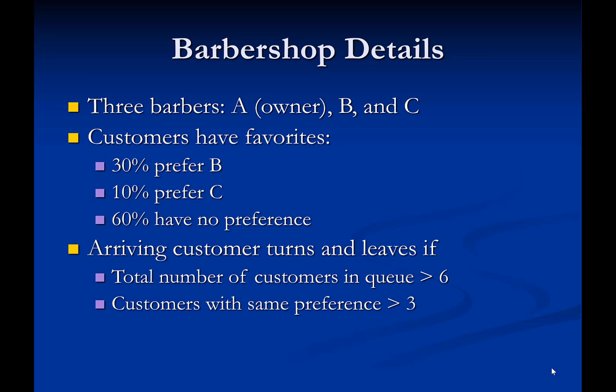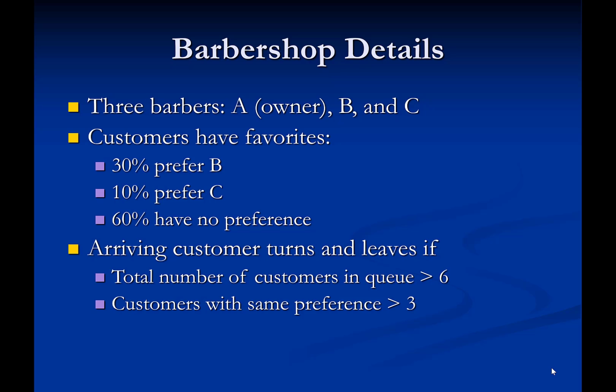In this example, a barbershop has three barbers: A, the owner, B, and C. Some of their customers have a favorite barber. 30% of the customers prefer barber B. 10% of the customers prefer barber C. And 60% of the customers have no preference. Notice that no customer prefers barber A, the owner.